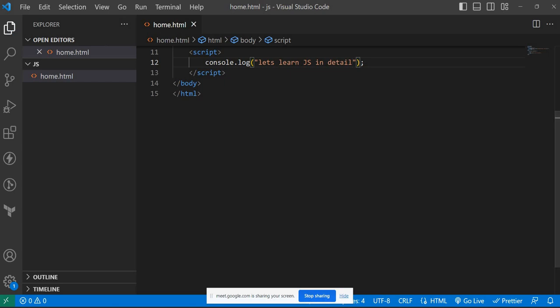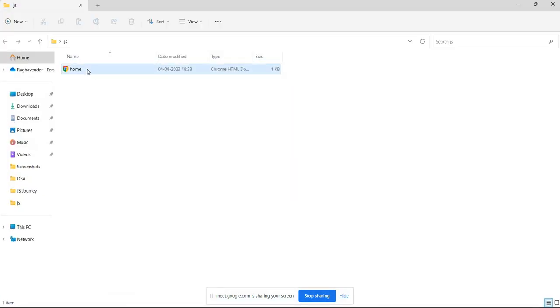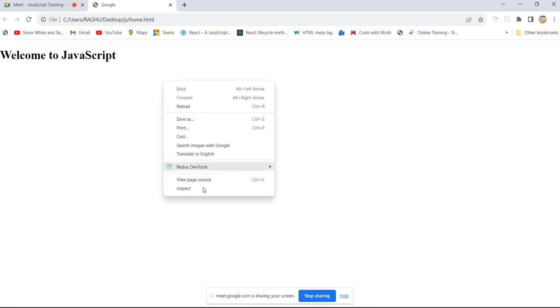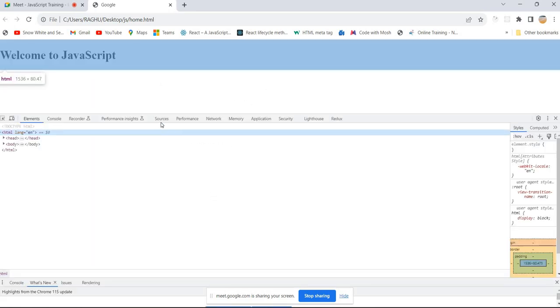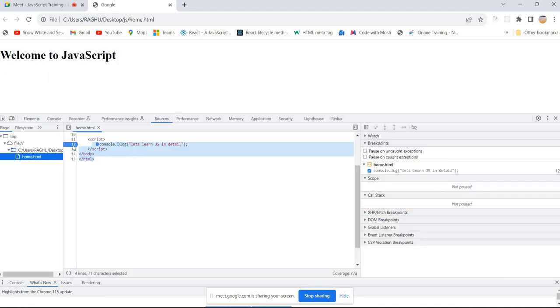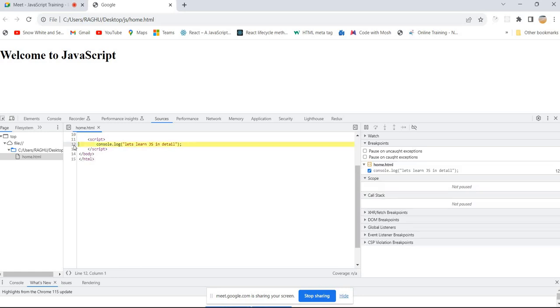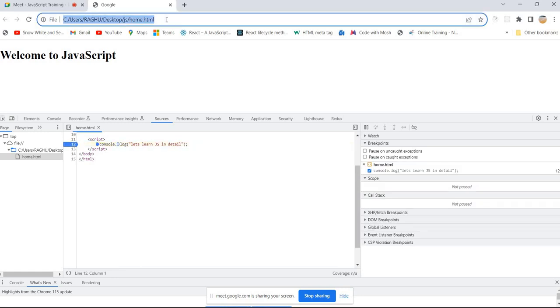I'm going to open that HTML file inside the browser, right click, click on inspect, and go to the sources. We have only one simple line, and I'm doing refresh.